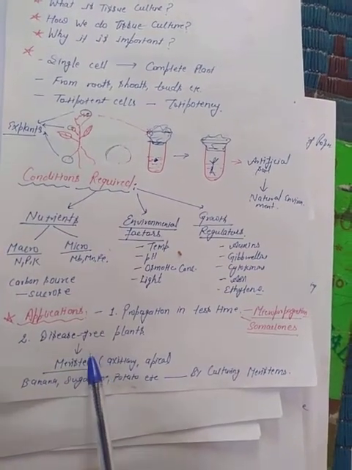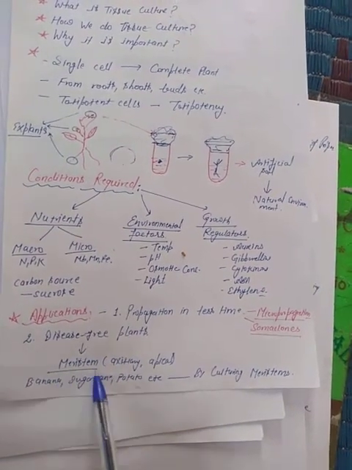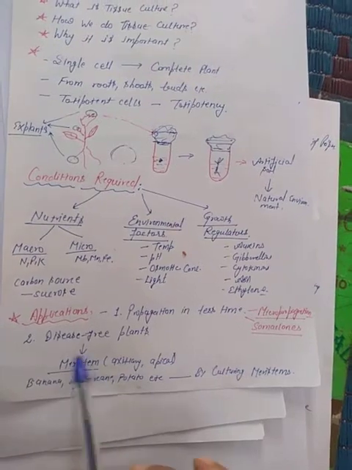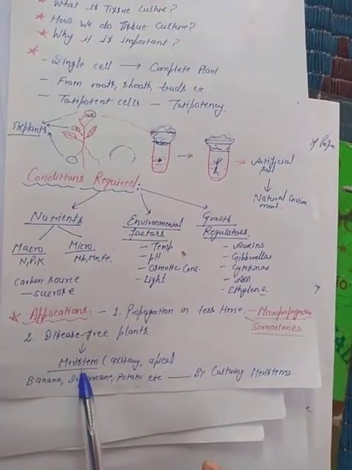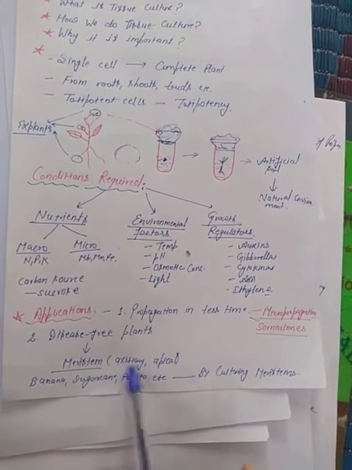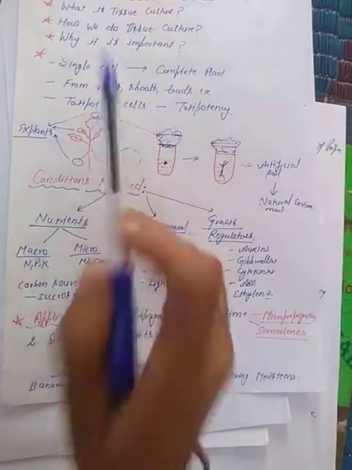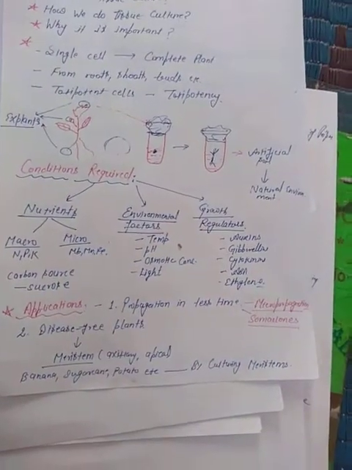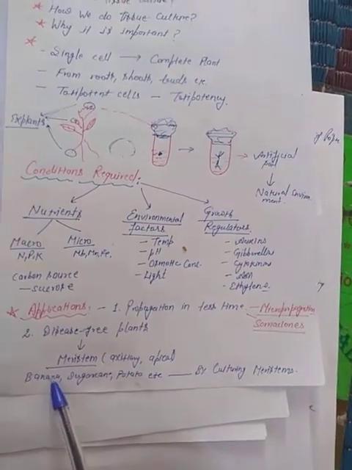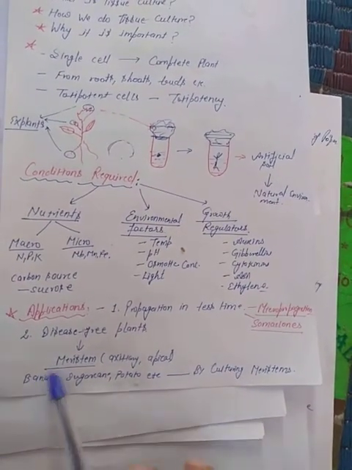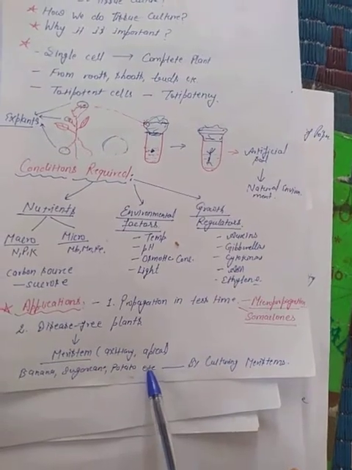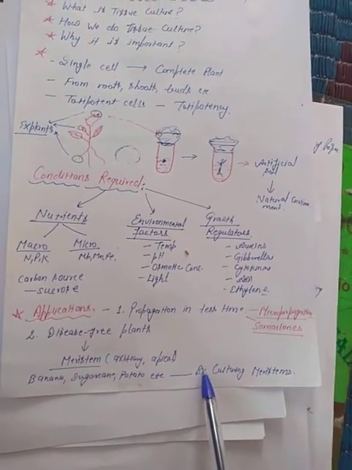We take the cells from the meristematic tissue. You know the property of meristematic tissue, that the cells are actively dividing, and so we use axillary and apical buds. Axillary bud is this one and apical bud is this one. By this method, banana, sugarcane, potato, etc., are raised nowadays successfully by tissue culture methods, by this meristem.